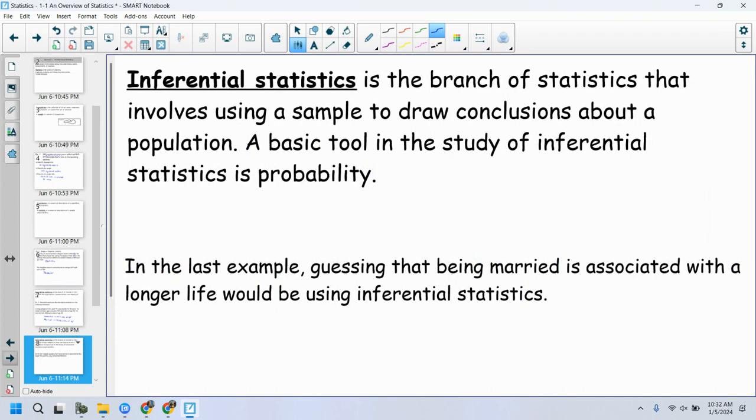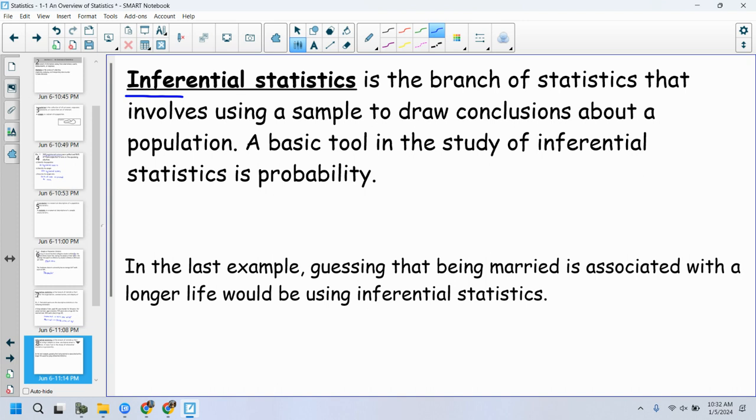Okay? Inferential statistics. The key word there, the root word there being infer, being able to make decisions about it, right? Inferential statistics is the branch of statistics that involves using a sample to draw conclusions about a population. That's pretty much, okay, once we get past chapter 3, and actually, no, really kind of chapter 2, the rest of this class is all inferential statistics.